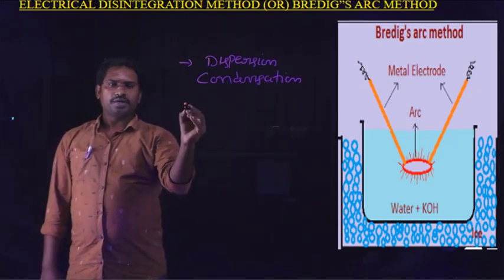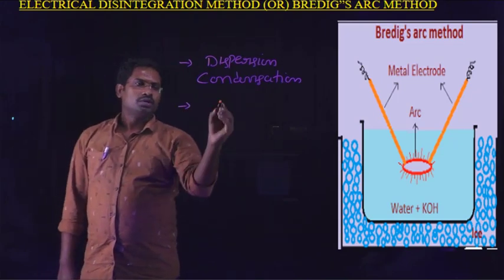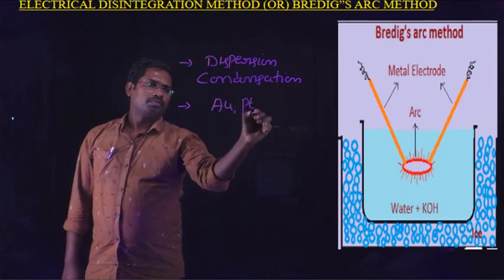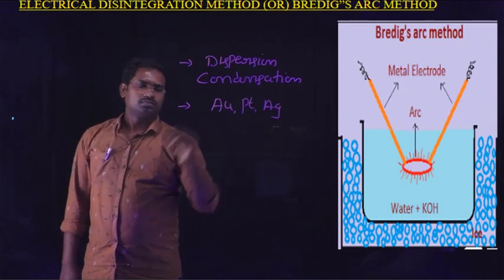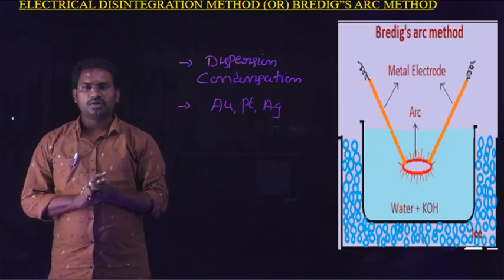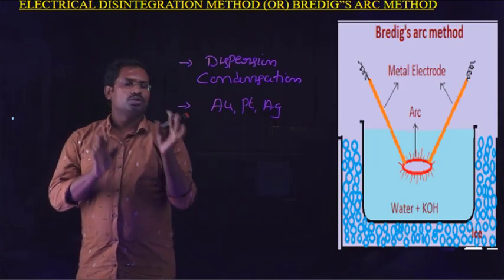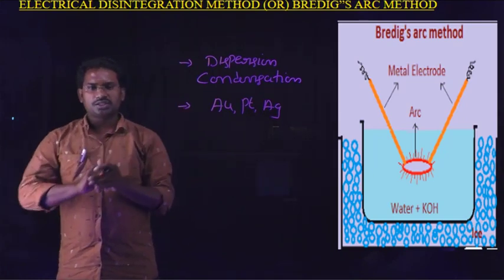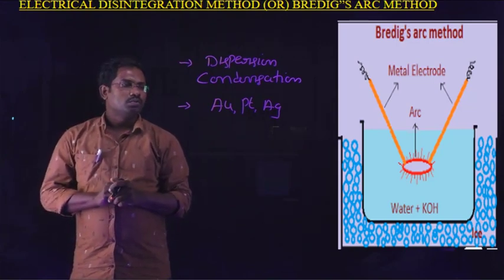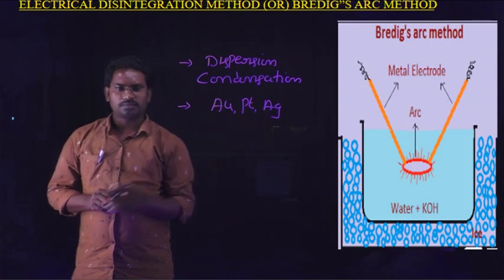By using Bredig's arc method, we prepare the colloidal solution of metals like gold, platinum, and silver. So this is brief information about the Bredig's arc method or electrical disintegration method.